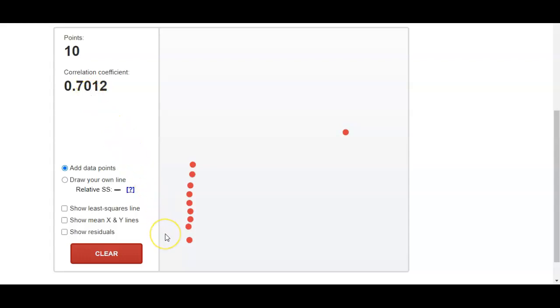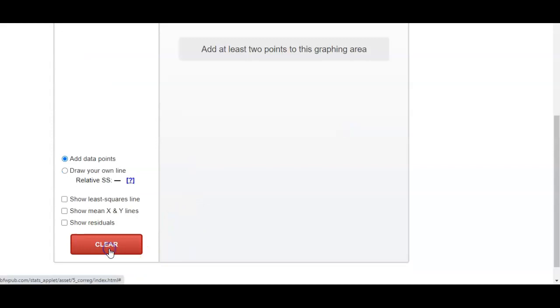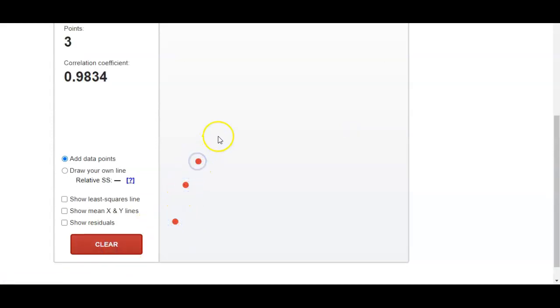It says make a third scatter plot. Make this one with 10 points in a curved pattern that starts at the lower left, rises to the right, then falls again at the far right. Adjust the points up or down until you have a very smooth curve with a correlation close to 0.7. So let's clear that off. We're going to go ahead and do what they asked us to. We're going to add 10 points with a curved pattern.